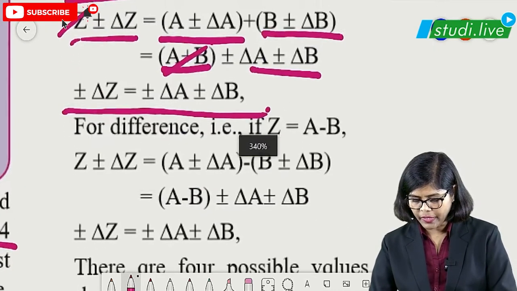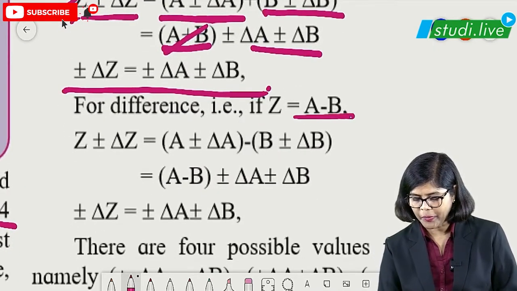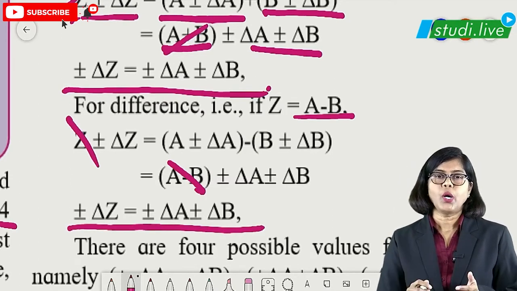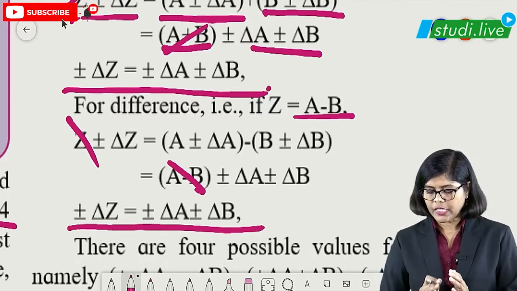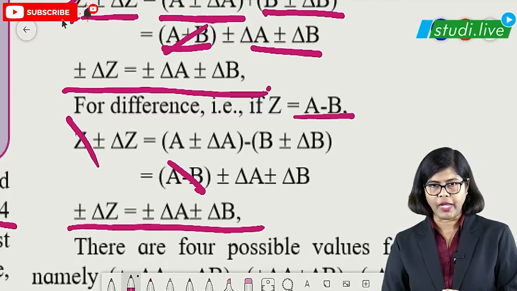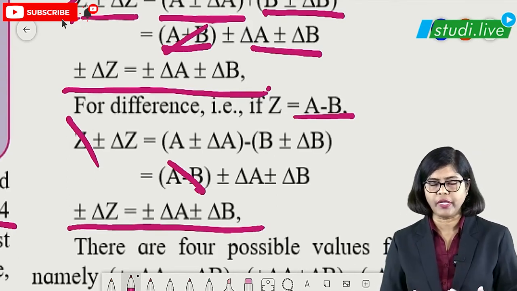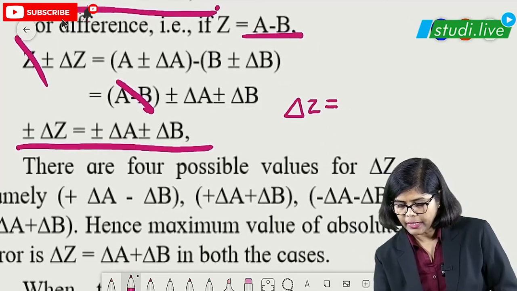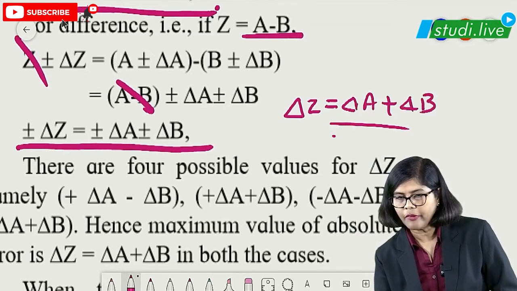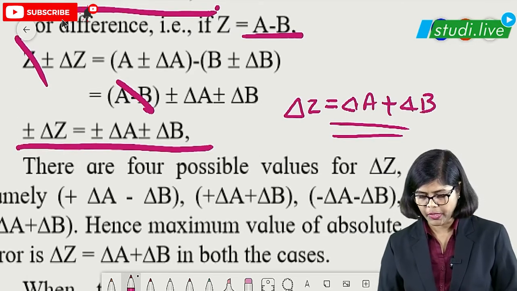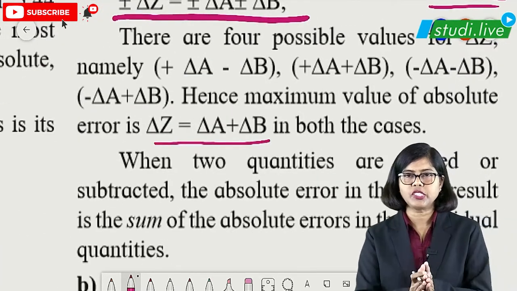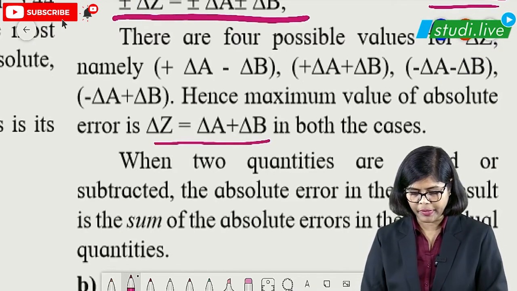Similarly, for difference also, students, you are going to get the same thing. If you can see here, these two can be cancelled and you are getting the same formula here. Now the point is, here we always take the maximum possible value. So the maximum value will always be plus. So we write the final expression delta z is equal to delta a plus delta b. This is the formula for sum and difference. Okay. Now, so this is the formula, students. So we have studied addition and subtraction, that is, the sum and difference method.